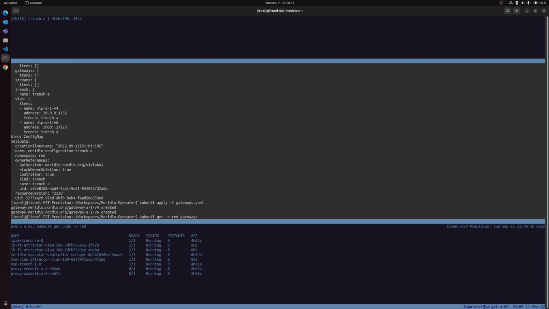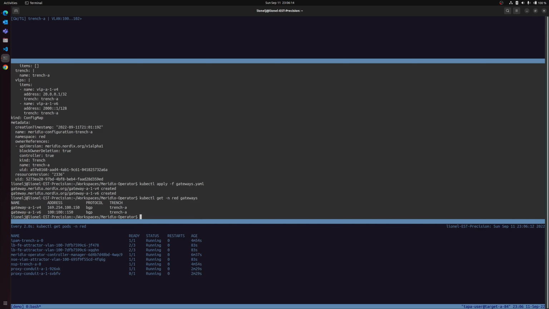The gateways are now deployed. No new resource has been deployed while deploying the gateways, but the config map has been reconfigured.